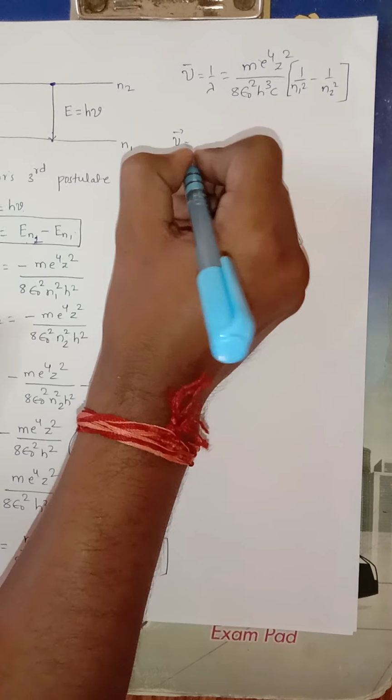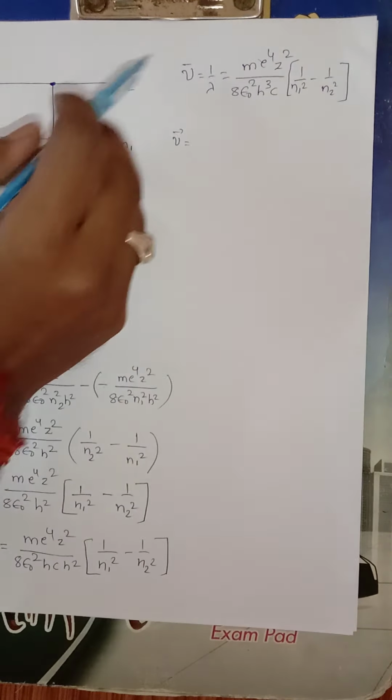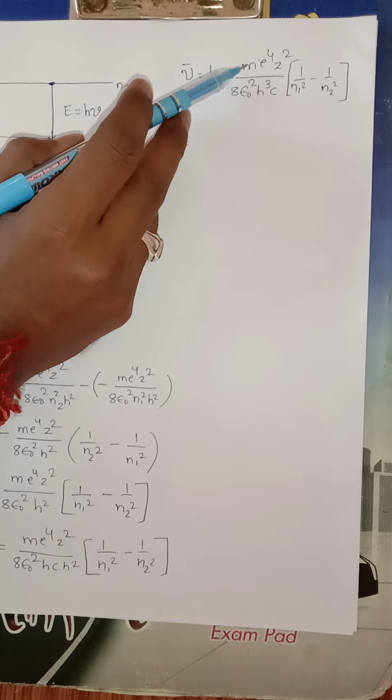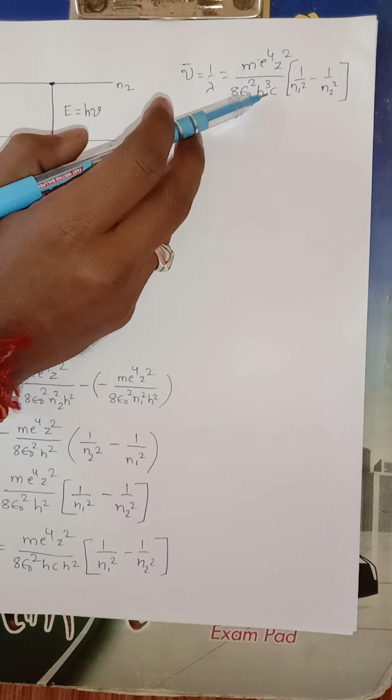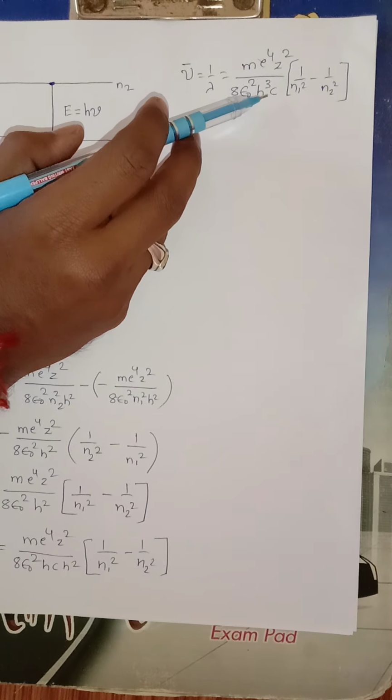This wave number can be written as, so we know the value of the mass of an electron, charge of an electron, absolute permittivity, Planck's constant, and the speed of light is 3 into 10 to the power of 8 meter per second.